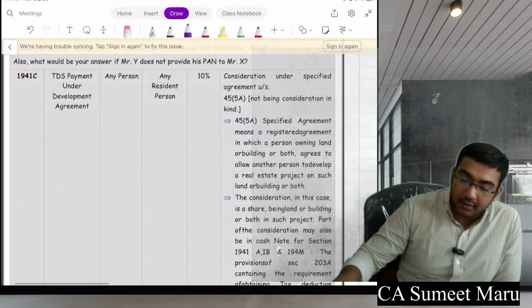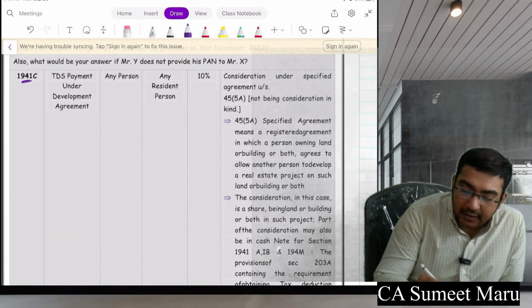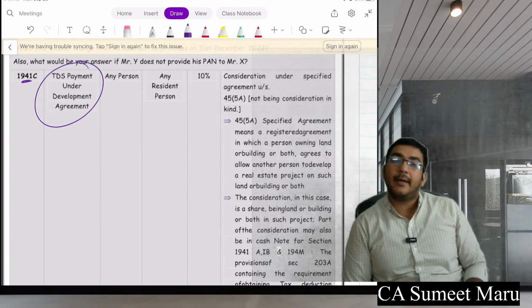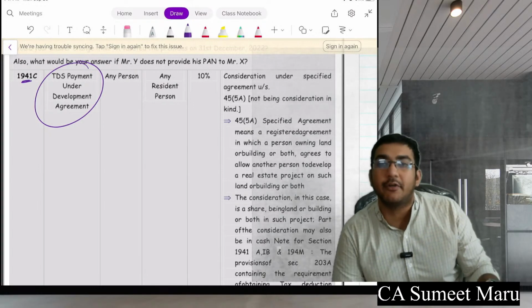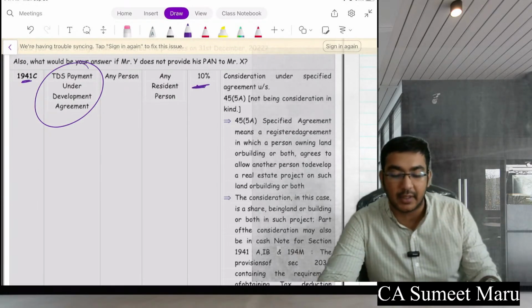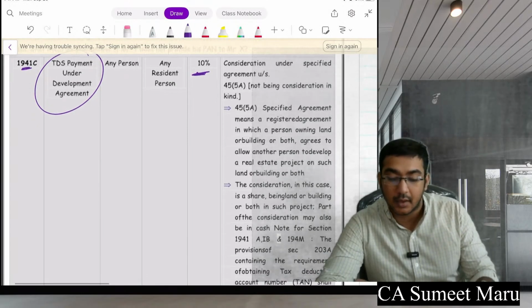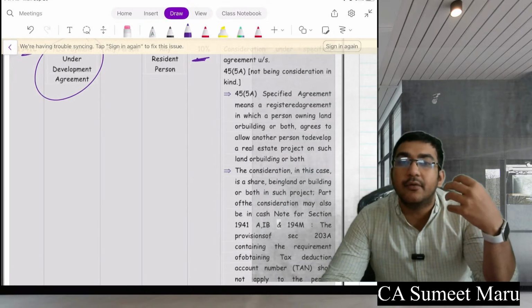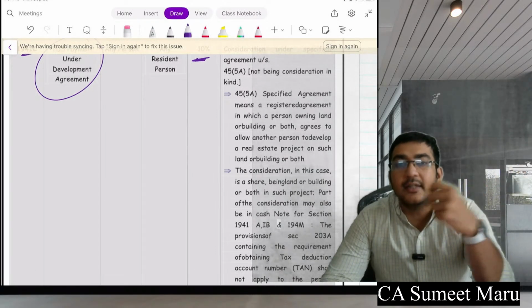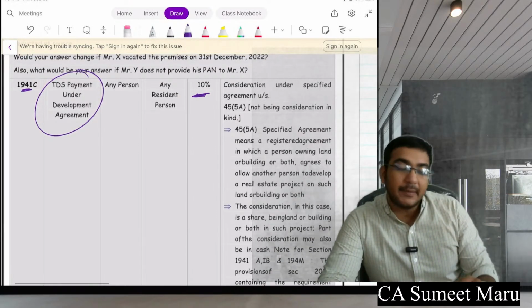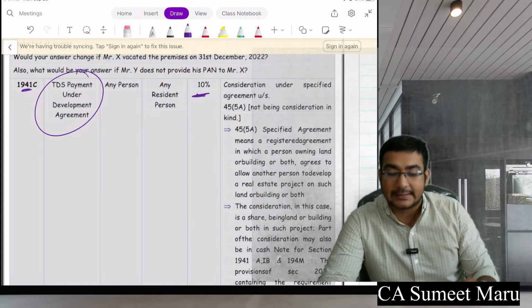Next section is 194IC, TDS under development agreement. So this is for a joint development agreement. If anyone gets into a joint development agreement, here 10% TDS has to be done by the time of the payment. What happens is the builder doesn't only give some flats to the owner of the land, but he also gives some consideration to him. So whatever the consideration is, 10% TDS will be applicable on this consideration. That is 194IC.